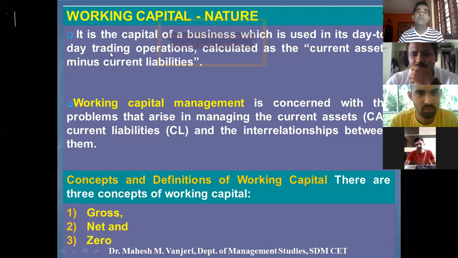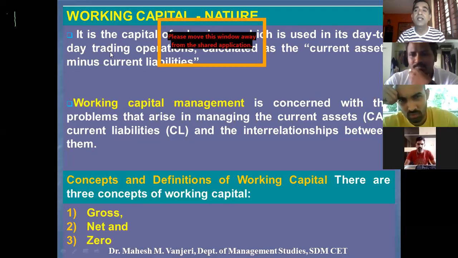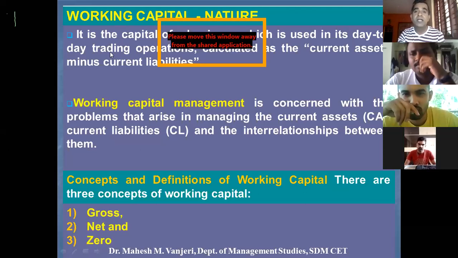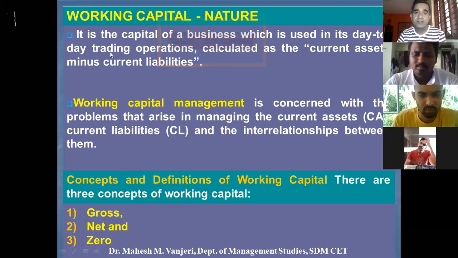So I repeat again, it is the capital of a business which is used in its day-to-day trading operations, calculated as current assets minus current liabilities. Some simple examples of current assets include debtors, inventory, cash in hand, cash at bank if you remember, and current liabilities include payment of wages, factory rent, payment to creditors.